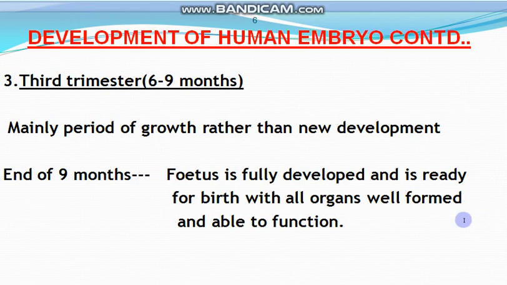At the end of 9 months, the fetus is fully developed and ready for birth, with all the organs well formed and able to function. So this is the 3rd trimester.